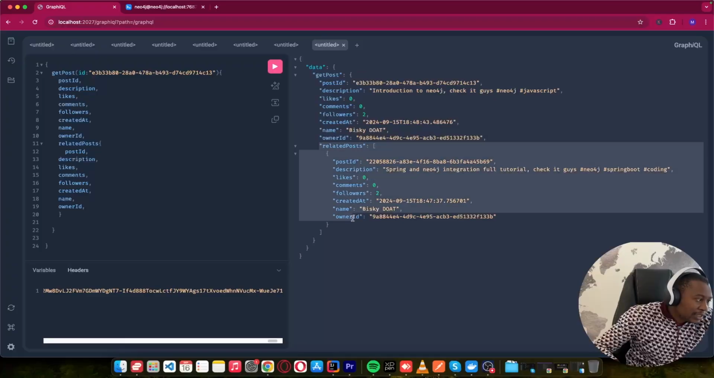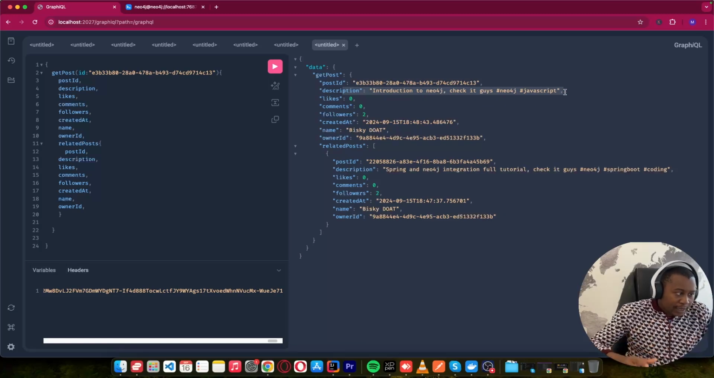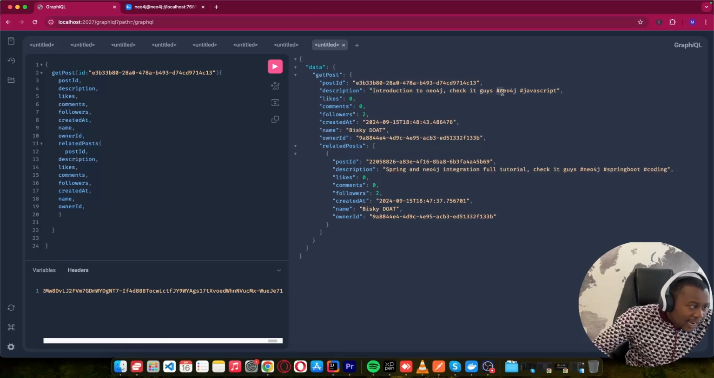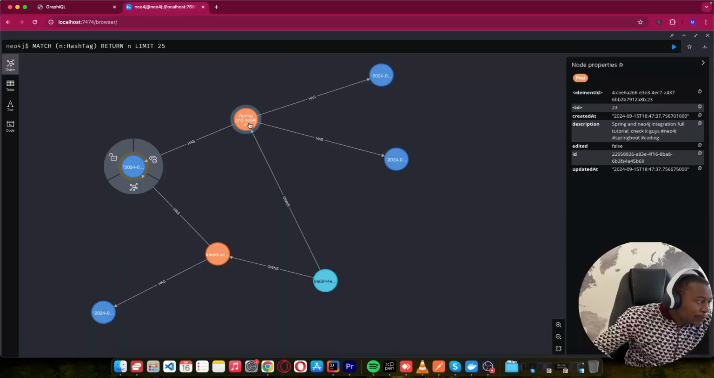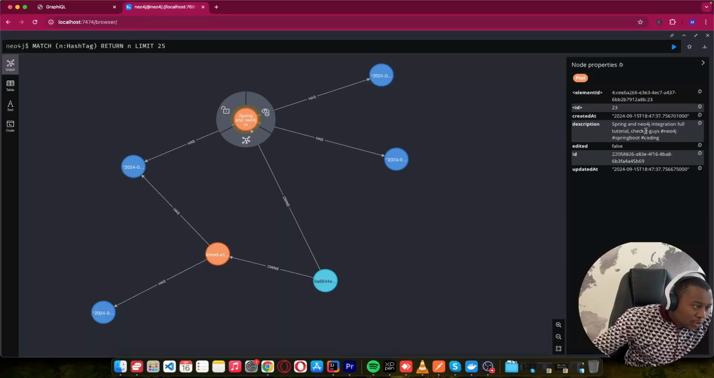I'm going to show you step by step how you can achieve this in Neo4j, and we are also going to use GraphQL. I love GraphQL because I always use graphs, so it's better to use GraphQL and the Neo4j graph database to achieve this in a better way. Let me show you an example.